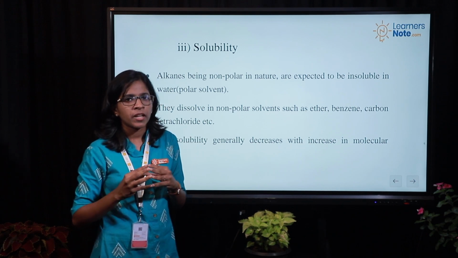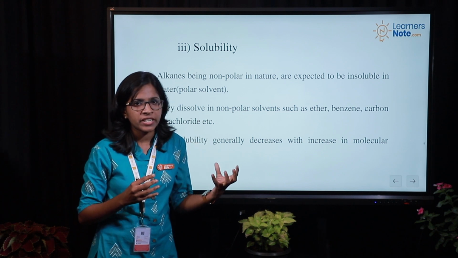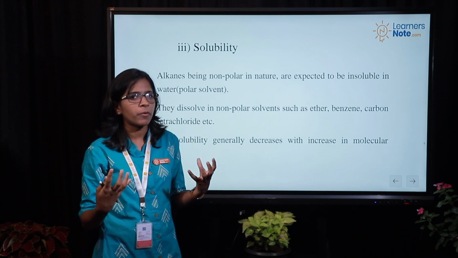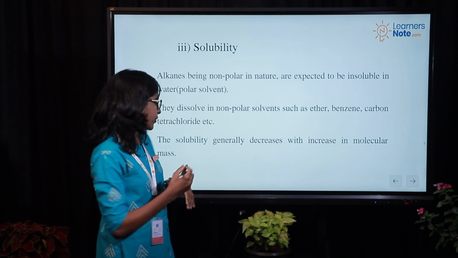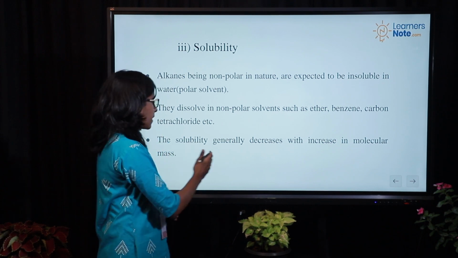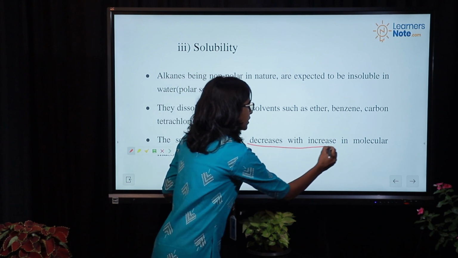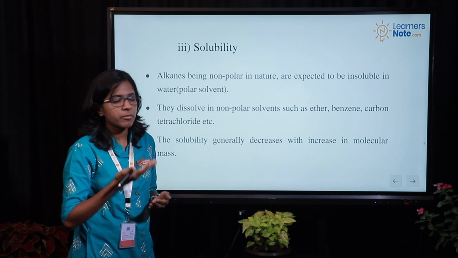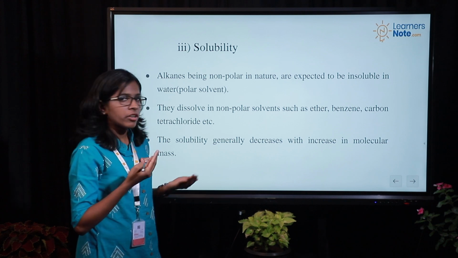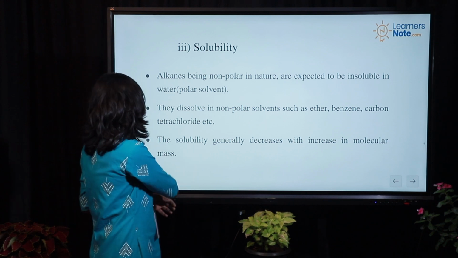Since alkane is non-polar in nature, it will dissolve in non-polar solvent. So the solubility generally decreases with increase in molecular mass. This is the main point. As the molecular mass increases, the solubility will decrease.